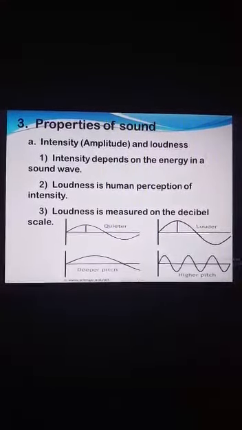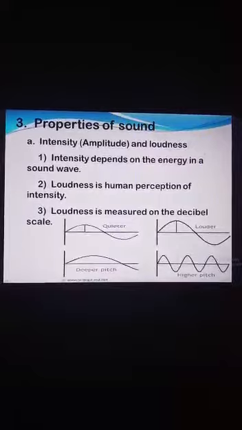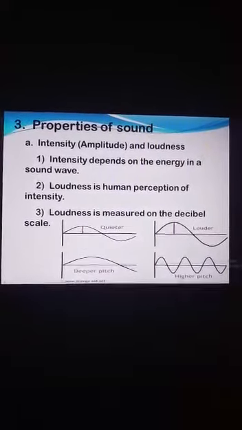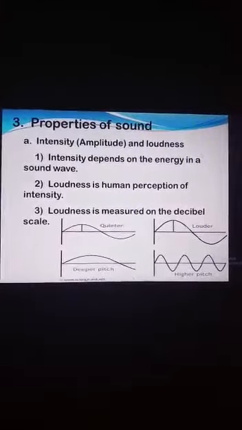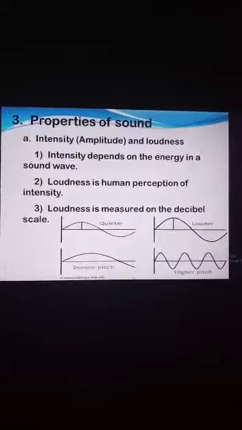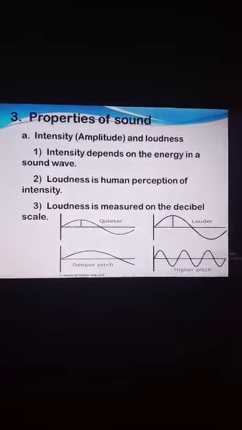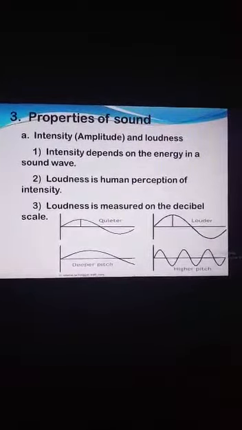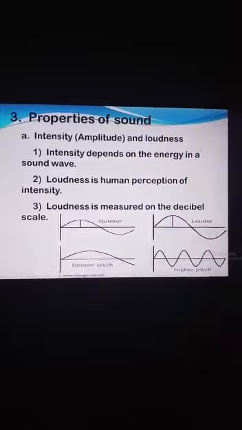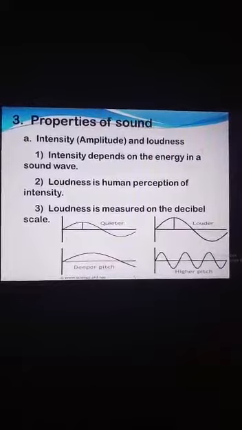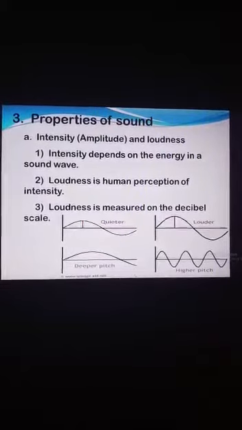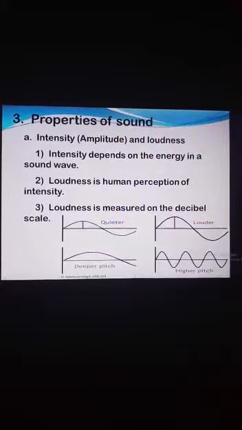Look towards the diagrams. In the first diagram, the quieter, soft sound has less amplitude, meaning short height, while the louder sound carries more energy and has more height. In the second diagram, the first wave is showing a low pitch sound and the second wave is showing a high pitch sound. Loudness is measured on the decibel scale and it is denoted with dB, small d, capital B.